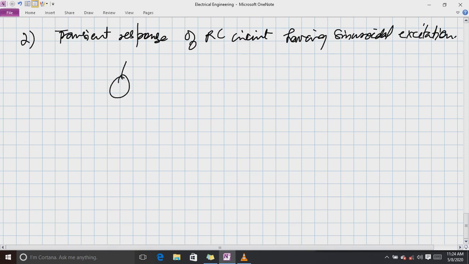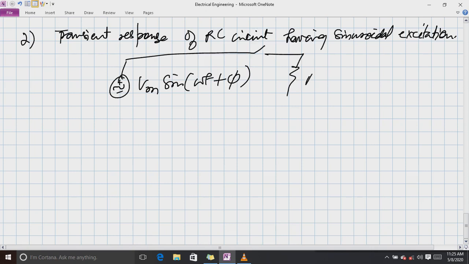There is a voltage source Vm sin omega t plus phi, and then a switch, and R, and then C. Let me not solve it fully and directly tell you the answer. I can guide you, but solving this whole equation will be very time consuming. So again we have to do the same things.